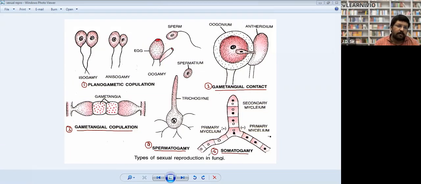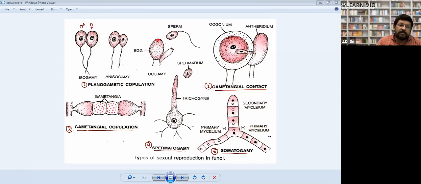To start, note it down. Put the heading first: planogametic copulation. In planogametic copulation, there are two types of gametes. Here it is isogamy, where both the male and female gametes are similar in shape and activity or physiology.